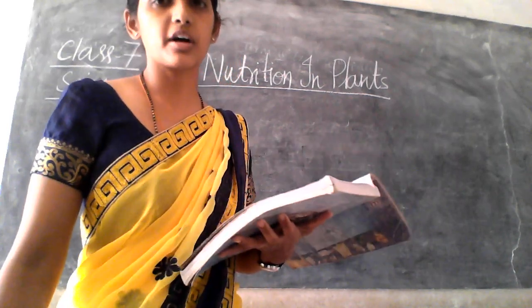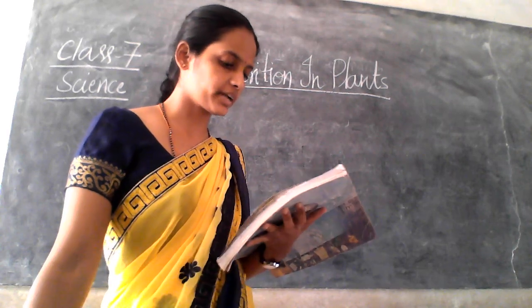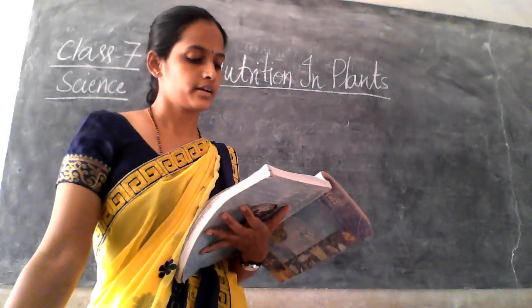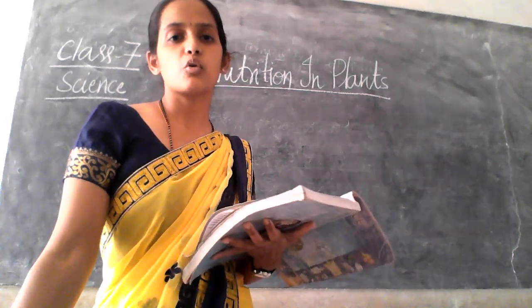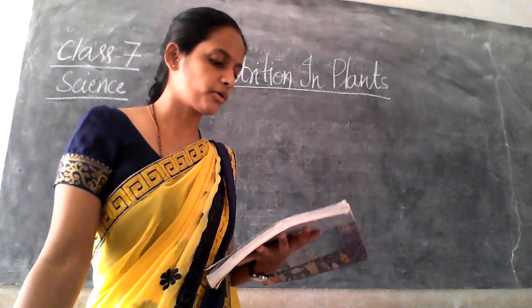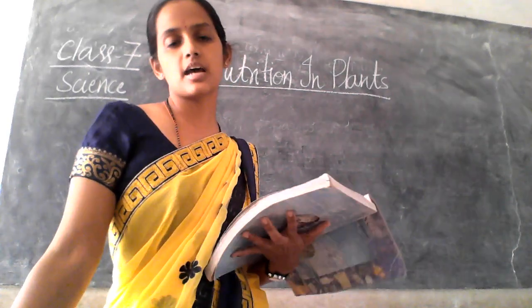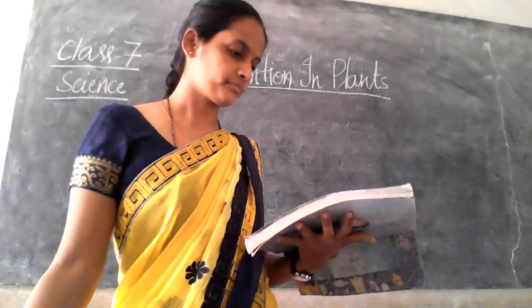And we have also covered the part of autotrophs and the heterotrophs, right? Autotrophs are those which make their own food, for example the plants. What about the heterotrophs, which depend on the autotrophs? Which are the examples? Humans, animals and birds, right?